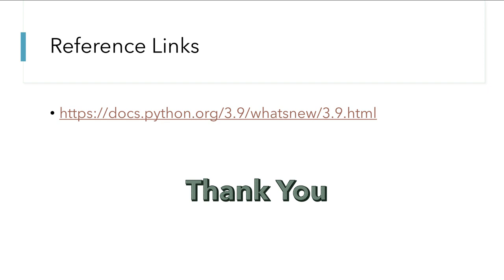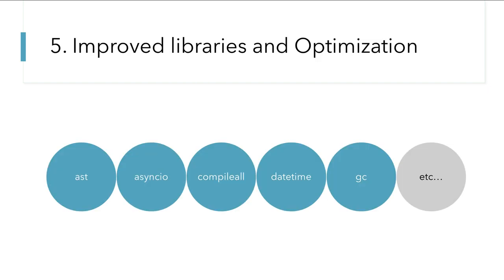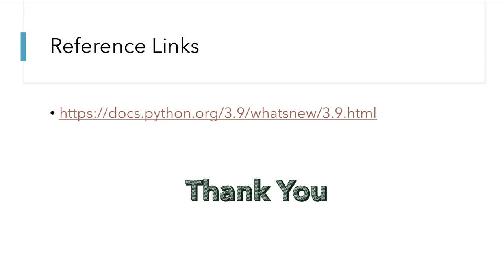So that's it for the updates of Python 3.9. For more details, as I mentioned in the last slide, there are a few libraries which you may want to look at. Whatever updates there are, you can read them using this link. I'm going to mention this link in the comment section as well.